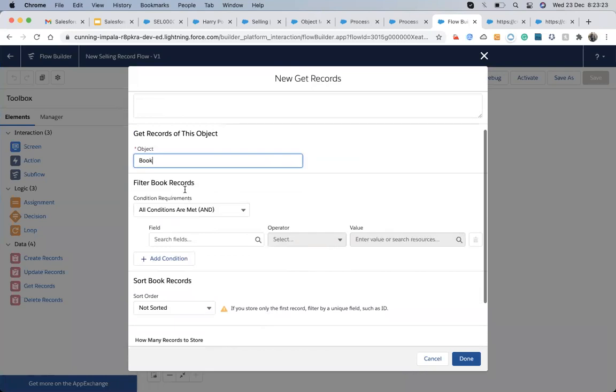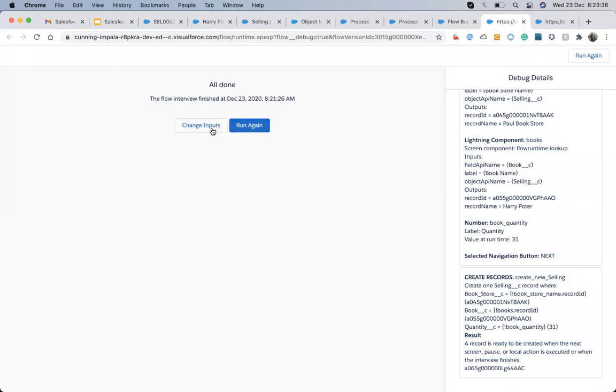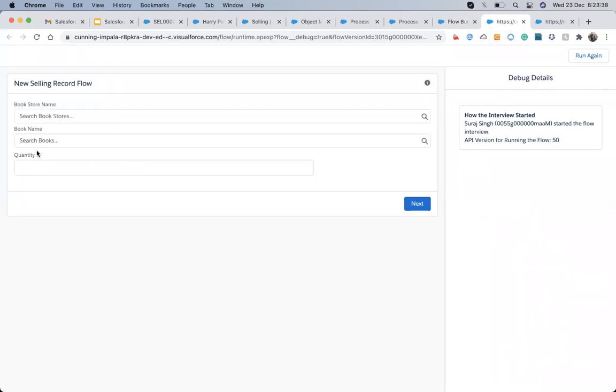Here it is asking for the conditions, from which condition I need to get that book record value. I need to get it on the basis of my selection. When I choose this book record, I have two options I can get from the lookup: one is the name and another is the ID. Since it's a lookup, it gives me two things, record ID and record name.